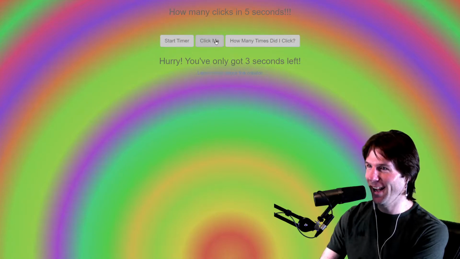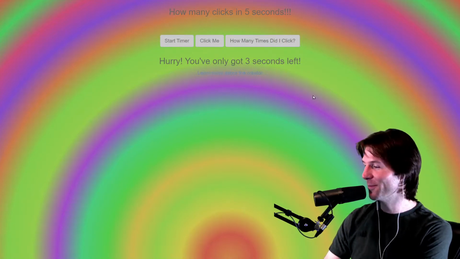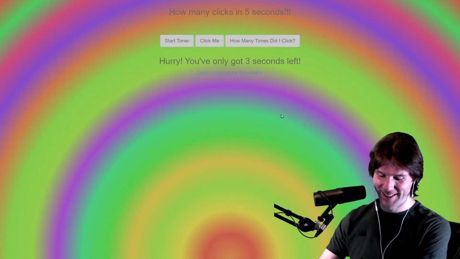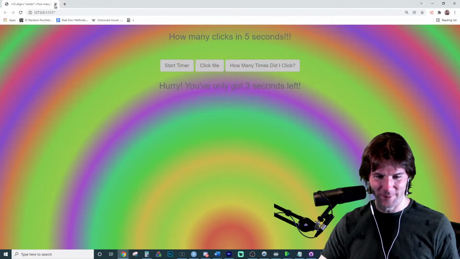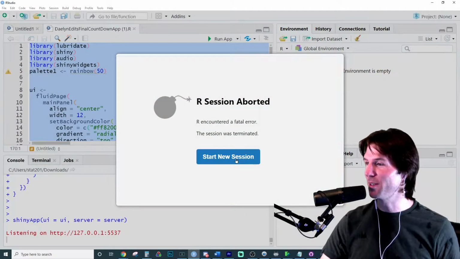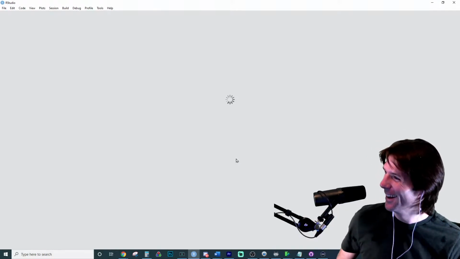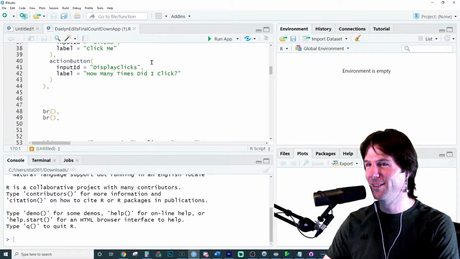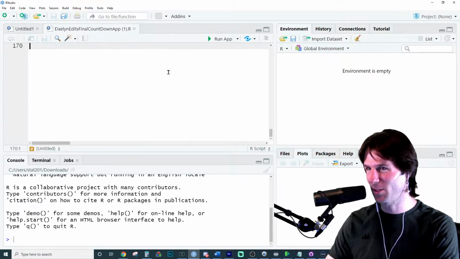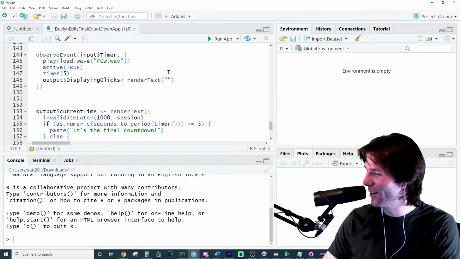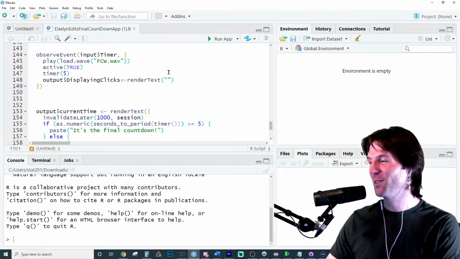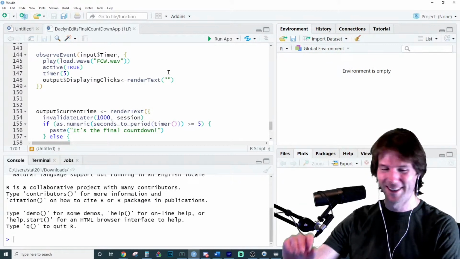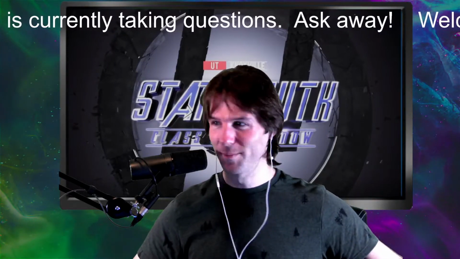I think I broke it. Well, we broke it. It's a lot of fun, and we're breaking it. I don't know why it's breaking, but our session aborted. We just broke it. But it's a lot of fun right here. We sent it back and forth and worked on different things with the render UI. Oh, that's all right. You're always welcome to join in. Okay. I'm turning the volume back up now.